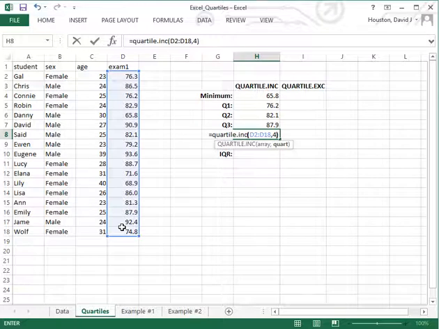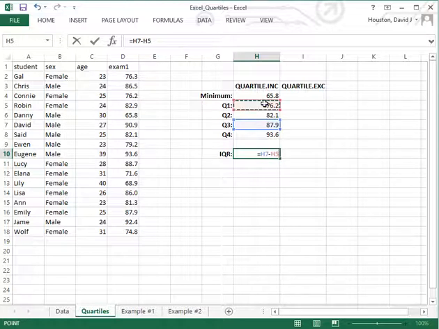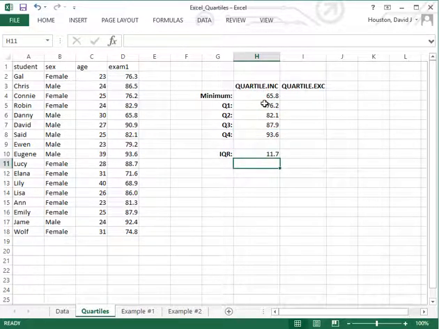And now I can easily compute the interquartile range, which is the third quartile value minus the first quartile value. And there you have it, the 5-number summary that we've gotten just by using the Quartile.INC version.